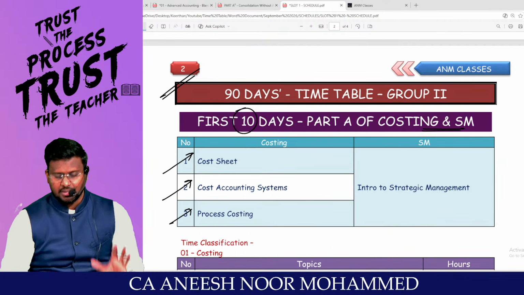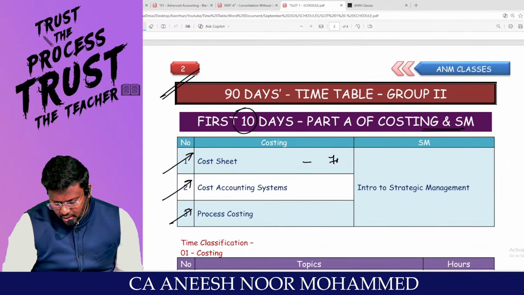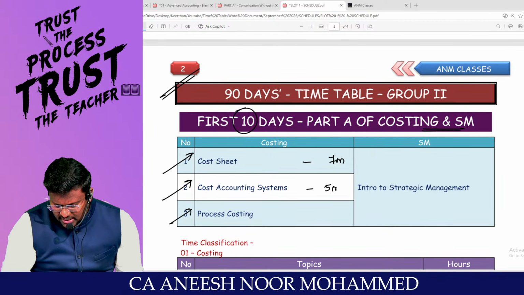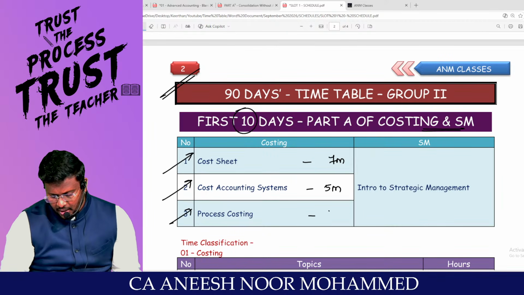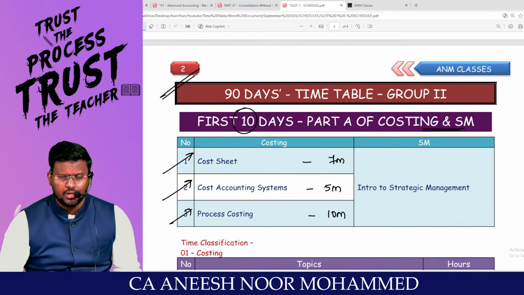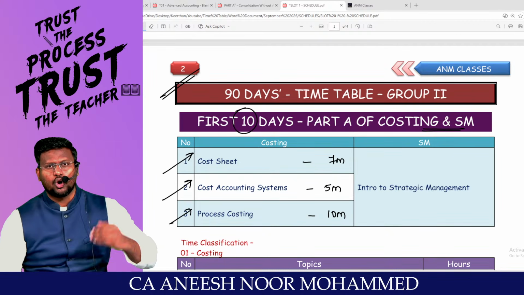These 3 chapters, if you see from the cost sheet, you will get 7 to 8 marks in the exam. From the cost accounting system, a 5 mark question will be coming, and from process costing, a 10 mark question will be coming. An introduction to SM is a very basic first chapter, a small chapter as compared to all the 5 chapters.